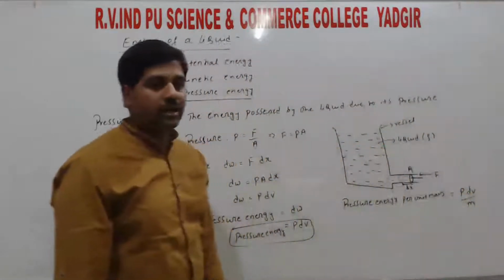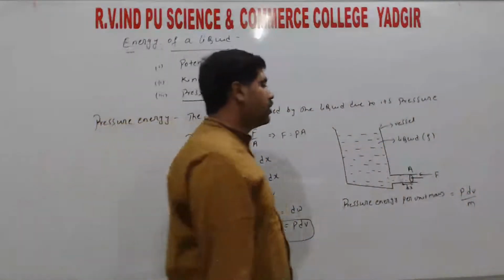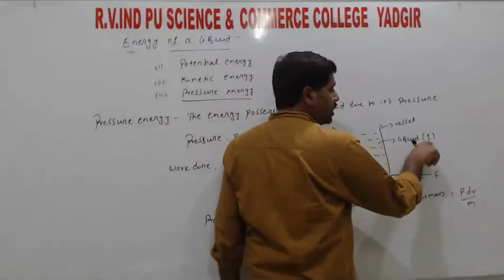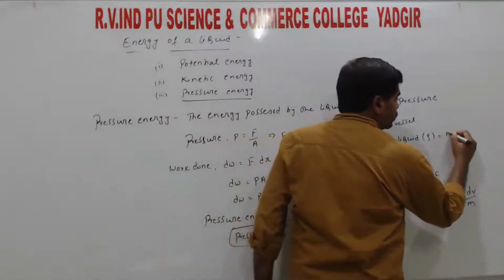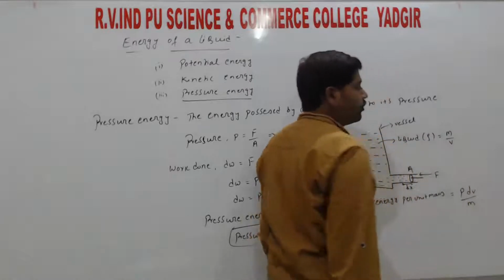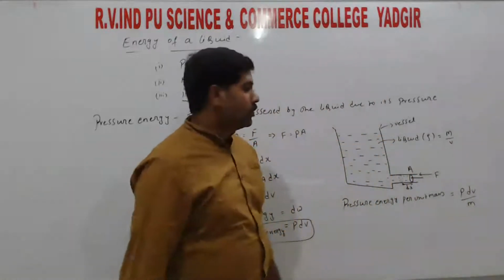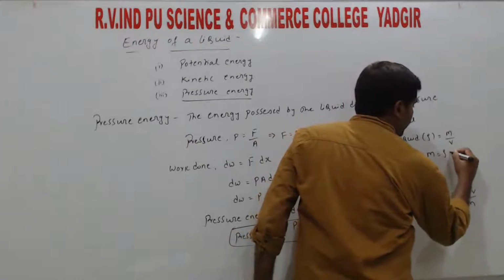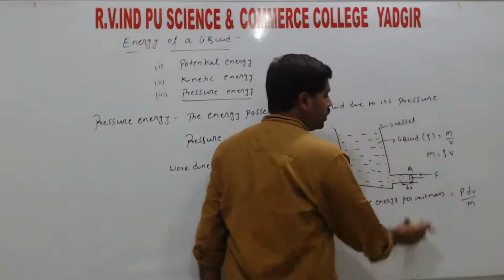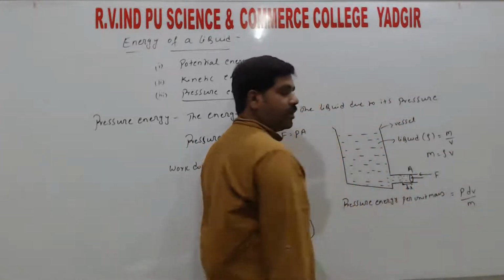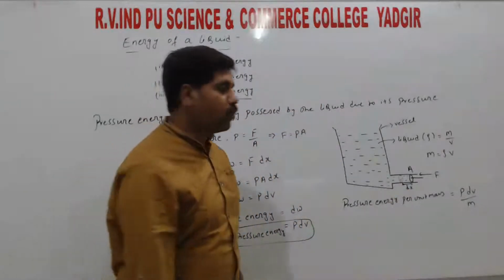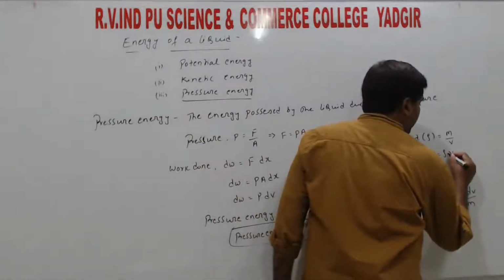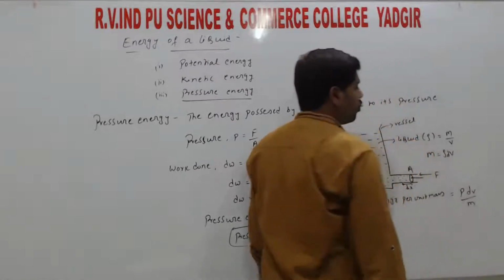So we have divided both relations by mass. So liquid which is having the density, density is equals to mass by volume, right? So this mass we can replace, m is equals to rho into V, right? So in this small displacement, the volume we get will also be small, so m we can write as rho dV.